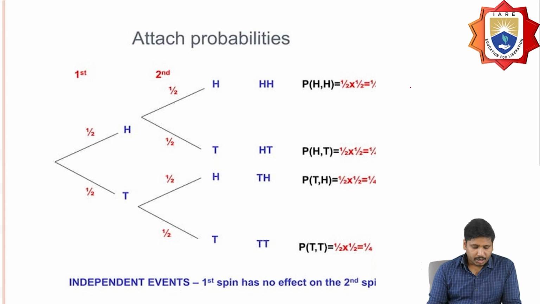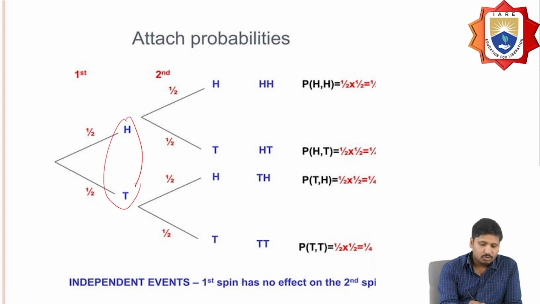Then how are we going to calculate these probabilities? First, the probability of getting tail is 1 by 2, and the probability of getting head is 1 by 2.